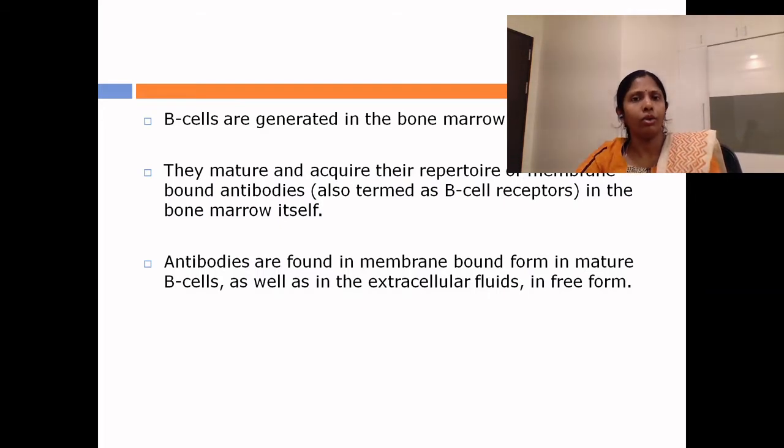Antibodies are also found in secretory or soluble form in the extracellular fluids. So, a mature naive B cell has membrane-bound antibodies, and the other forms of B cells, namely plasma cells, secrete extracellular soluble forms of the antibodies. The antibodies in a mature naive B cell are also termed B cell receptors.